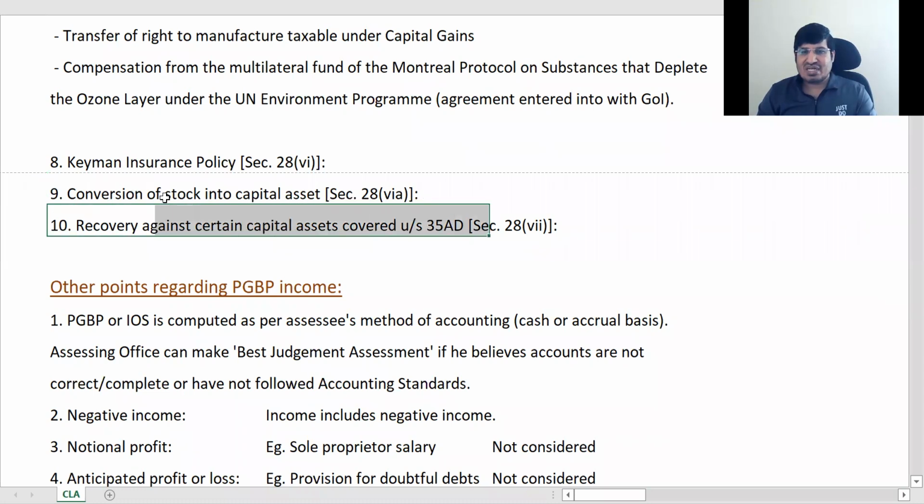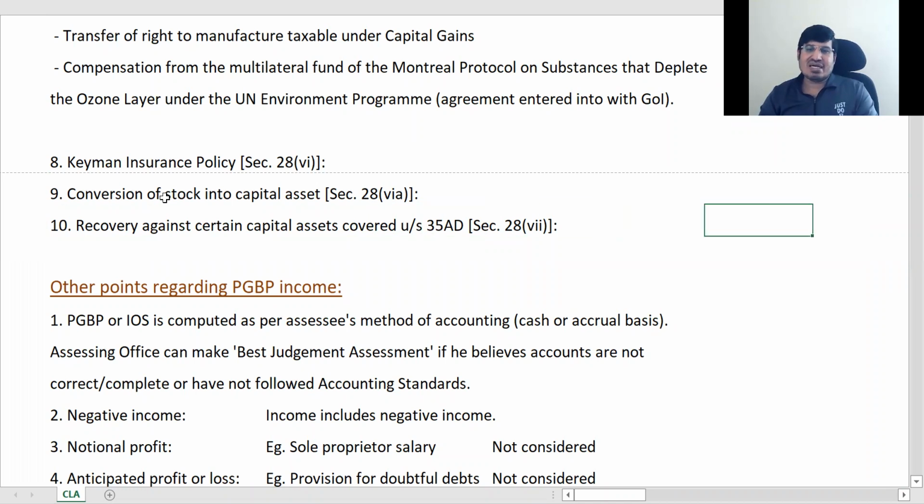Last is recovery of certain capital assets covered under section 35AD. So we'll see section 35AD में उनको पढ़ना है, ठीक है, डिटेल में इसके deductions. So what happens is you get 100% deduction in this. Okay, so under this section, just remember you get 100% deduction.